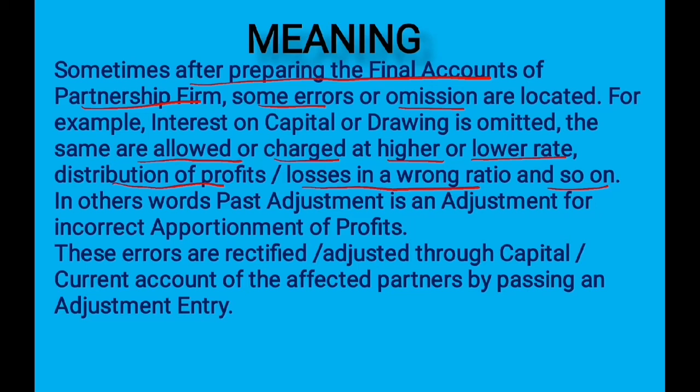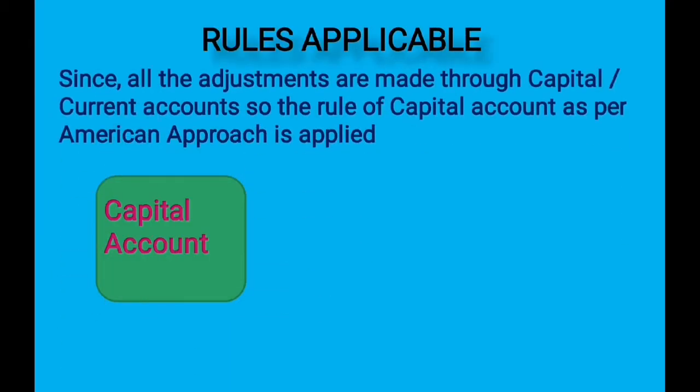In other words, past adjustment is an adjustment for incorrect apportionment of profits. These errors need to be rectified or adjusted through the capital account or current account of the affected partners by passing an adjustment entry. Now we will see what are the rules applicable for the same.